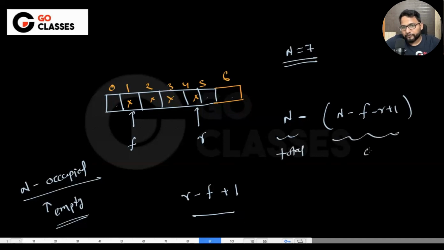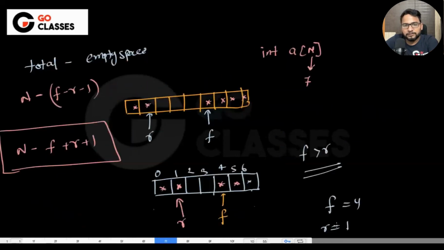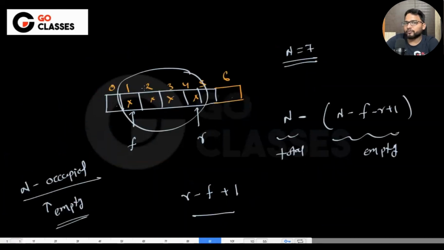This is empty. Empty here itself is different, right? Empty calculation is not easy here. Earlier, the empty calculation was easy. Earlier, we ultimately wanted to calculate the occupied location, which is very straightforward in this case. Earlier, the empty calculation was straightforward. That's why we went through the empty. F minus r plus 1 or whatever. This calculation is straightforward. Similarly, this calculation is straightforward. So we can directly do this. Okay.